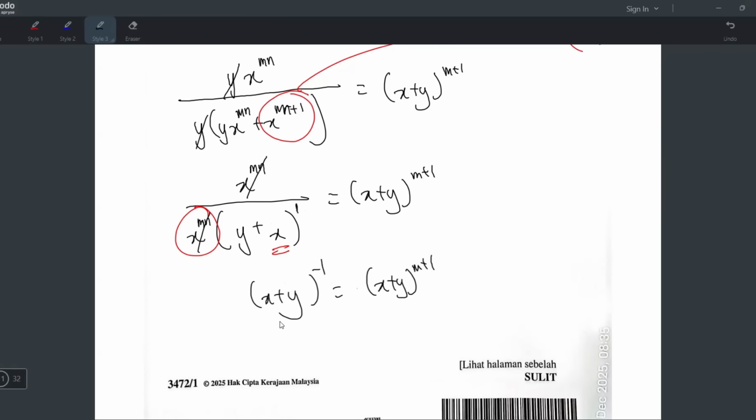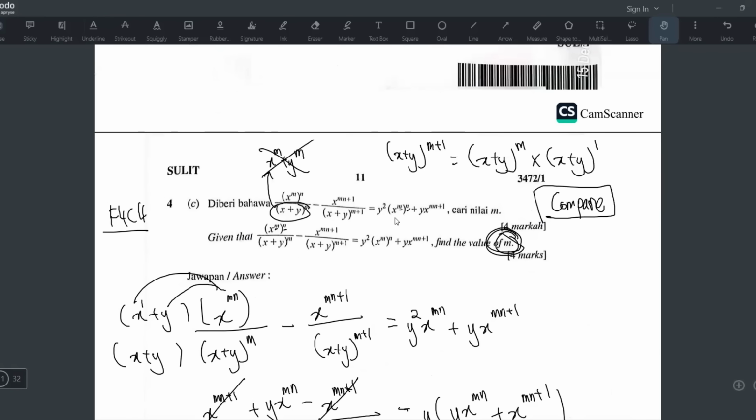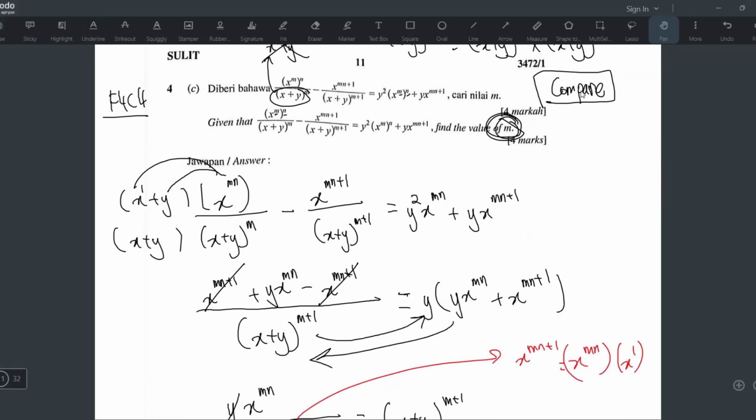And why did I do that? Because I want to compare. You remember just now in the beginning, I said for this question, high chance you will use the compare method. You know why, right? Because when there's more than one unknown in one equation, high chance you must do compare. Because when there are 4 unknowns, no matter how you move things, there's no way. Because there are too many unknowns. That's why I know I have to compare later.